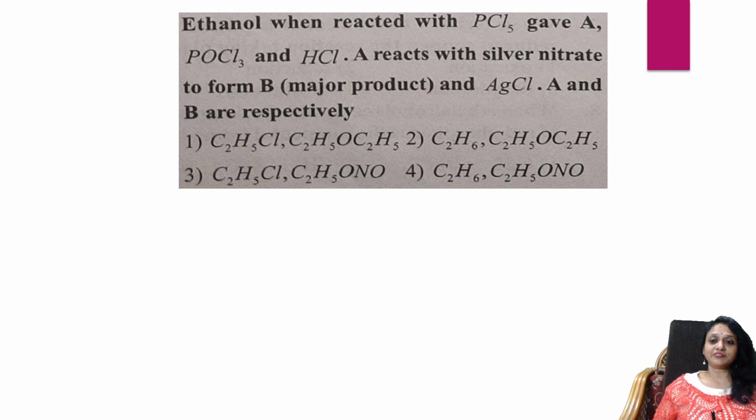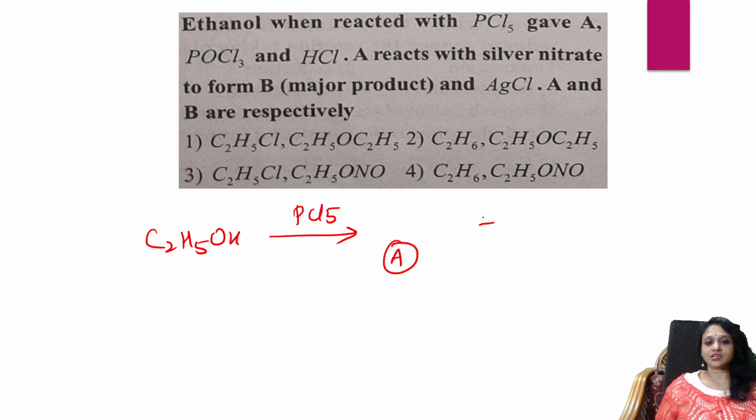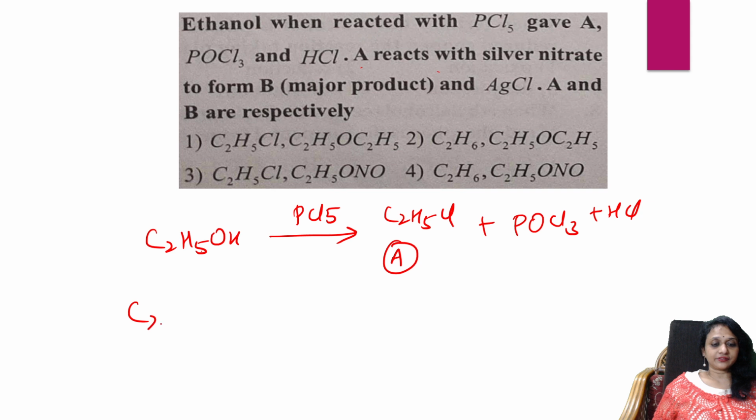Ethanol, when treated with PCl5, gave A, POCl3 and HCl. A reacts with silver nitrate to form B as a major product and AgCl. A and B are what? Easy. Take ethanol, it reacts with PCl5 and it gives A, plus POCl3 plus HCl. What is it? In the presence of phosphorus chlorides, you'll convert ethanol to ethyl chloride. Done. Right. Next. A reacts with silver nitrate.